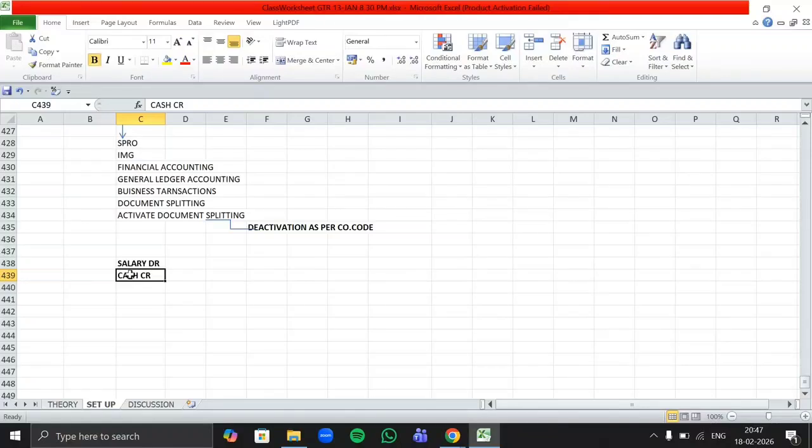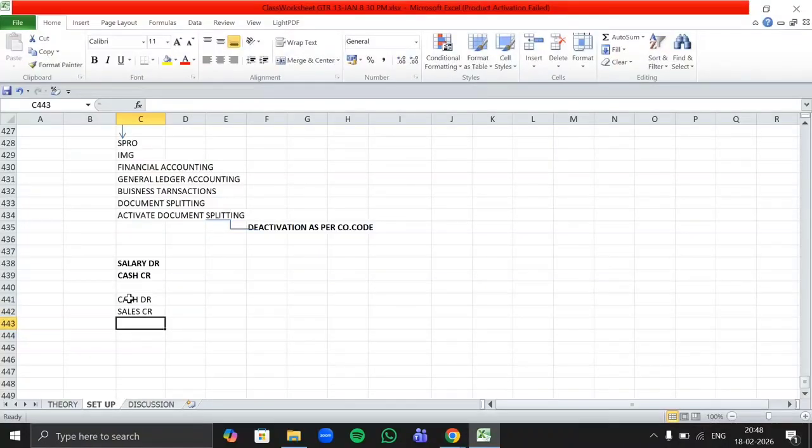And now if I want to post one revenue transaction, let's say I'm doing a sale, then what will be the entry? Bank account to sales account? Customer account debit to sales account? No, here we are just posting journal entries. We don't have any customers as of now. So it will be just sales account credit and cash account debited there. Cash debit, sales credit.